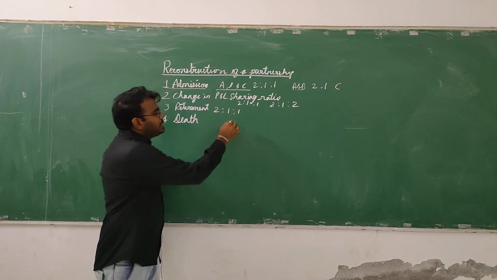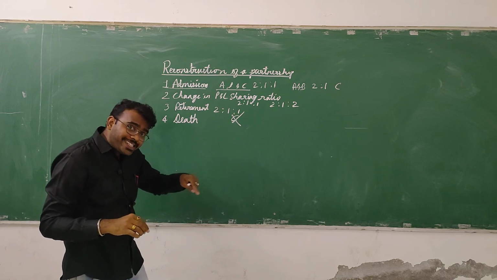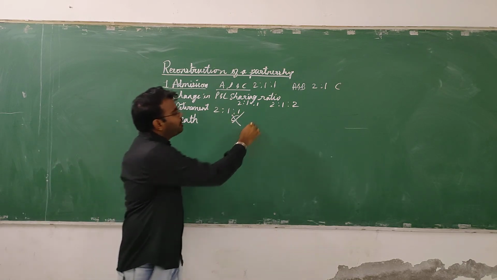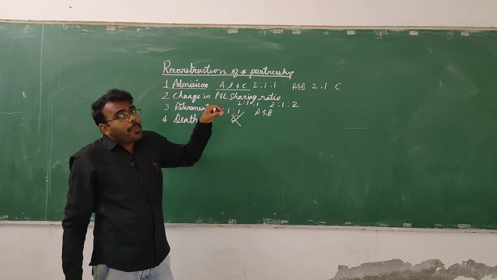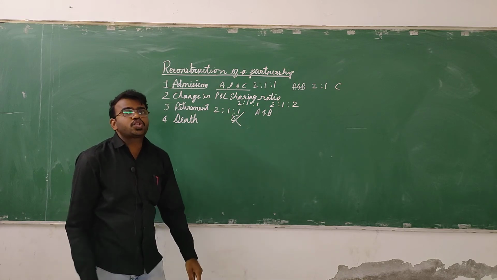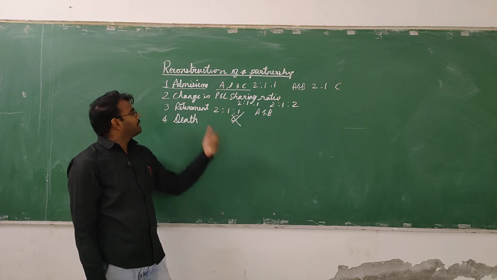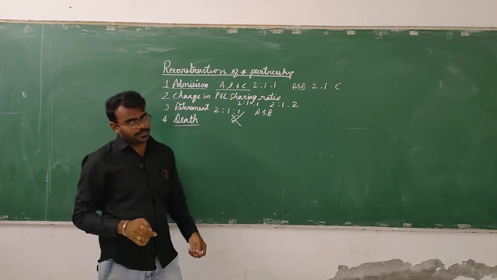In this, C wants to retire. After C retires, how many partners are there now? A and B. On the basis of which ratio do A and B have to share the profit and the loss? That is retirement. And the last one we have is death.